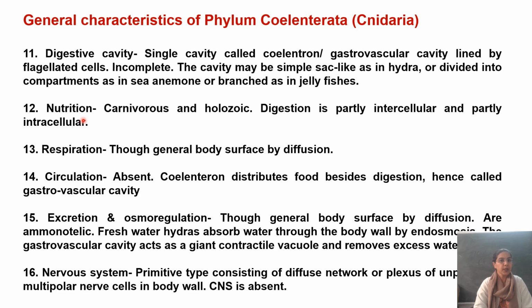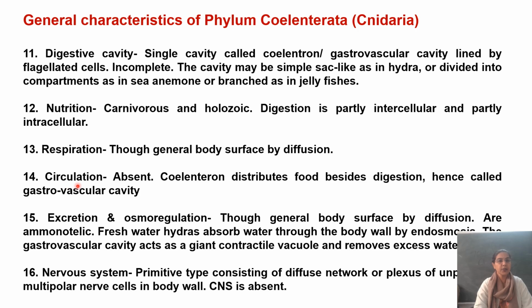If we talk about nutrition, the coelenterates, they take the complete food, it is holozoic, but यहाँ जो food होता है, that is the animal source. So they are carnivorous. Digestion is partly extracellular, it is outside the cell in the gastrovascular cavity, and it would be partly intracellular within the gastrodermal cells. जो respiration है, that is through general body surface by diffusion.